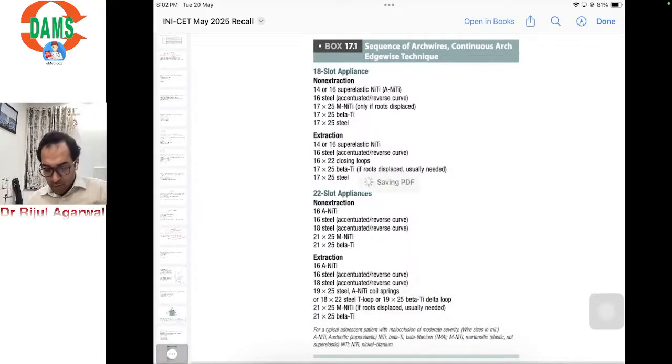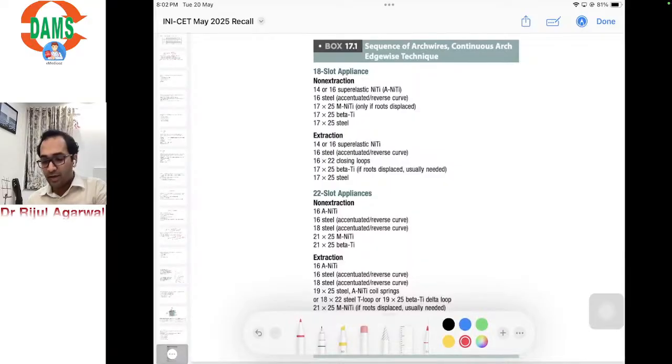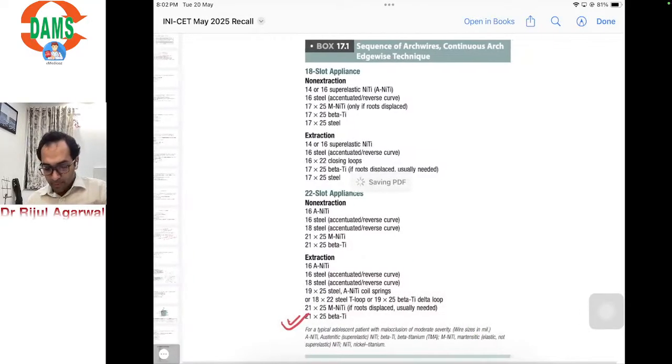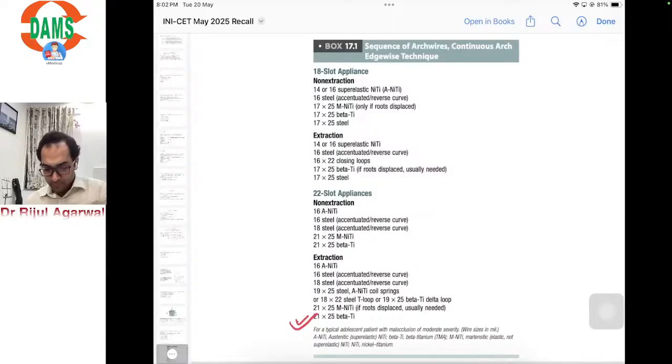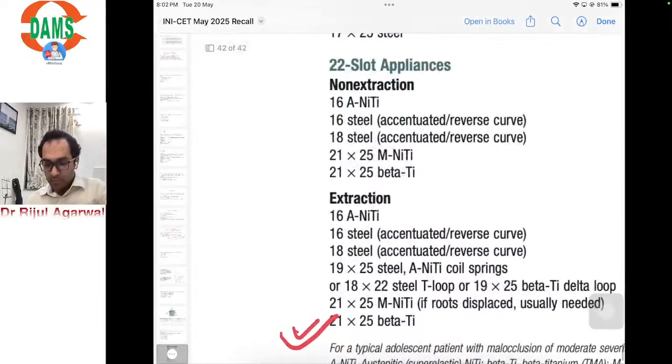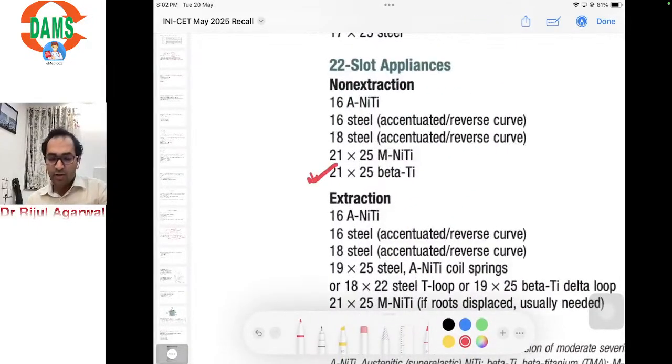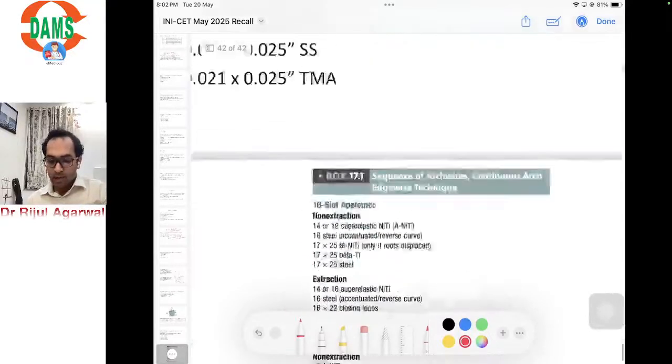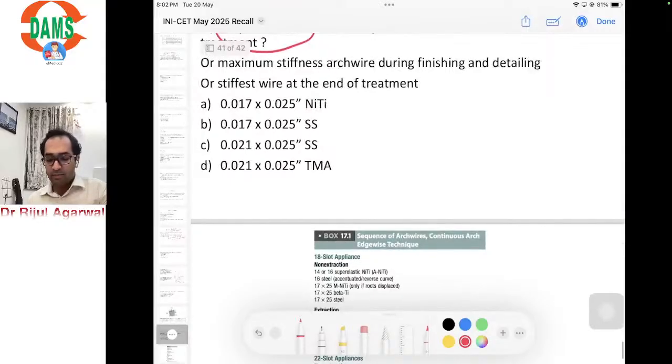The stiffest or last wire to be used is 21-25 beta titanium, be it an extraction case or a non-extraction case, and not a stainless steel wire.